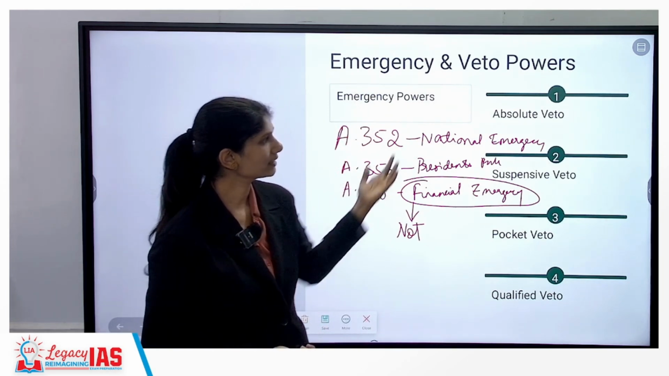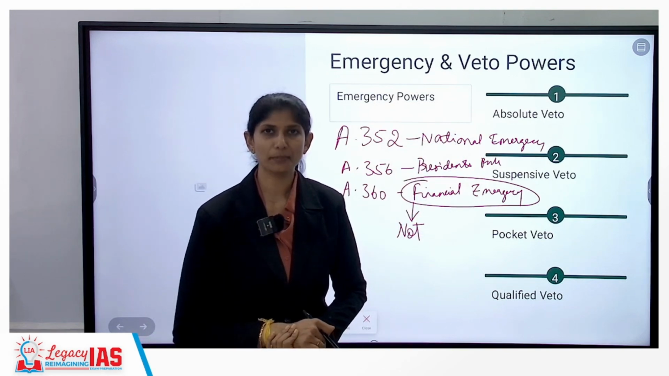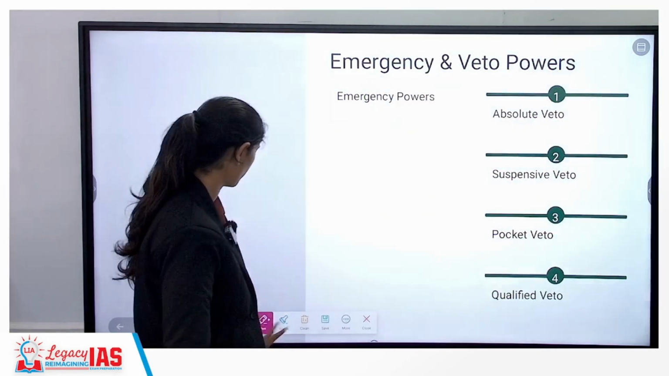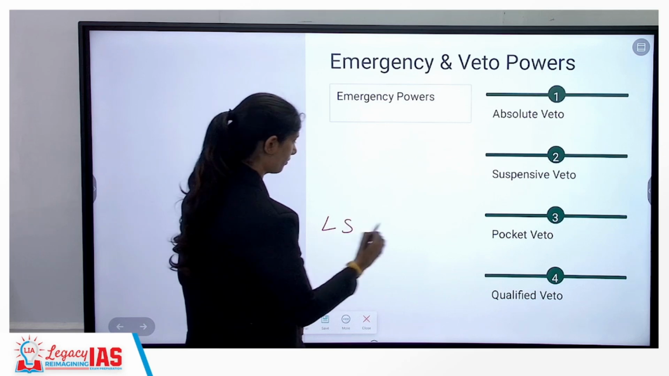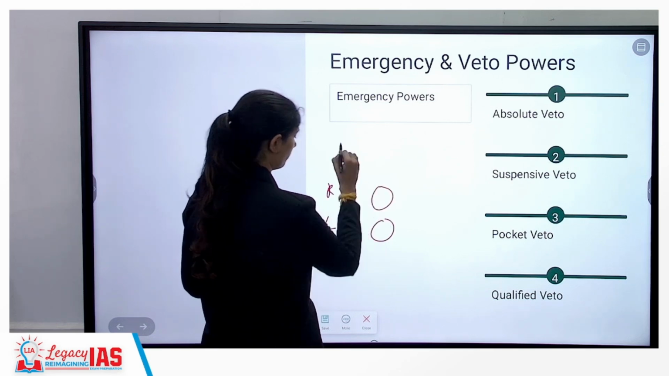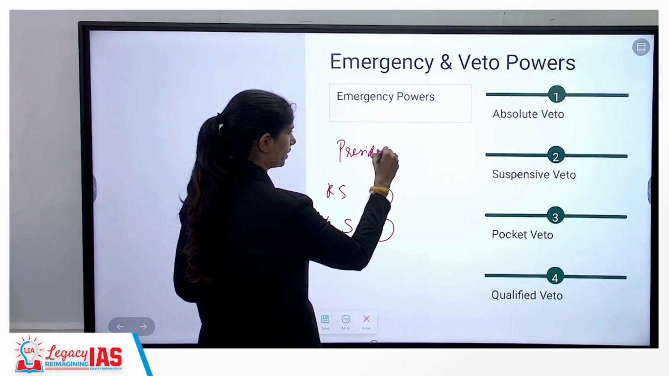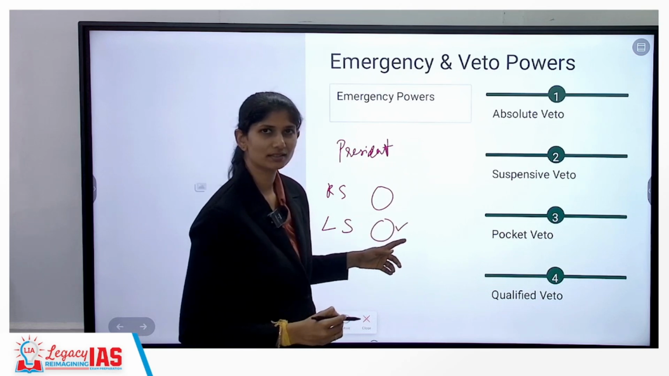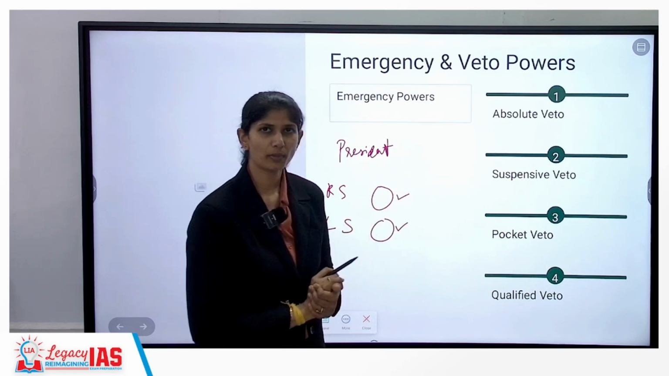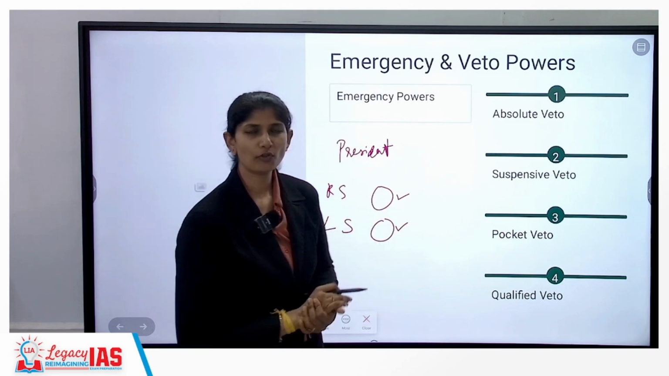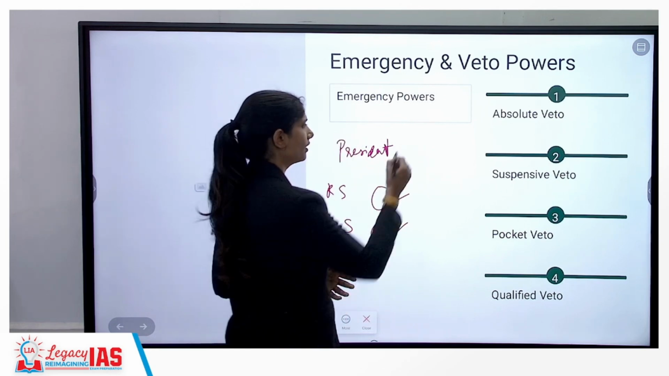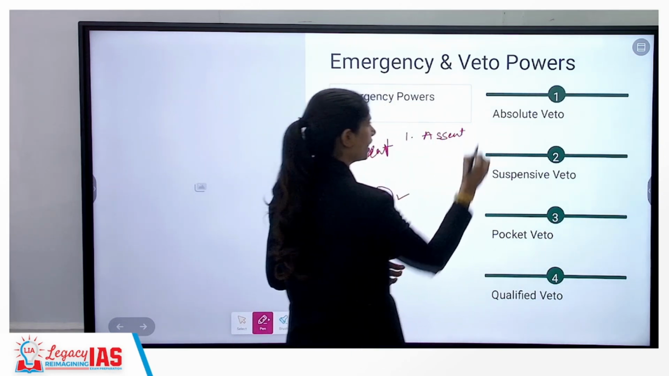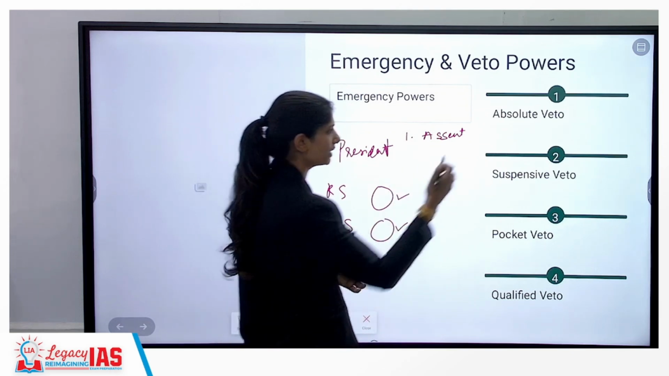Alright. Then when it comes to the veto powers with regard to bills, let's assume a bill is tabled in Lok Sabha, it passes the bill and it goes to Rajya Sabha. Rajya Sabha also passes the bill. Now the President has a couple of options that he can do with the bill. First thing is he can give his assent. When he signs, that bill becomes an act.